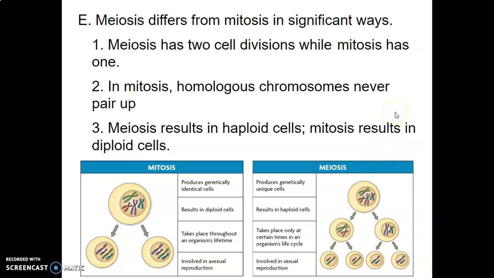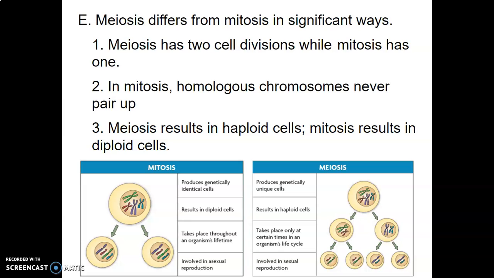Let's stop for a minute before we get into that uniqueness and think about the ways that mitosis and meiosis differ from one another, because a lot of people get them confused and try to use them interchangeably. They're not even close to the same thing. Meiosis has 2 cell divisions, while mitosis only has 1. In mitosis, it doesn't matter about homologous pairs. Those chromosomes never pair up. They're just going to make an identical copy of themselves anyway, so no reason to even think about splitting apart.